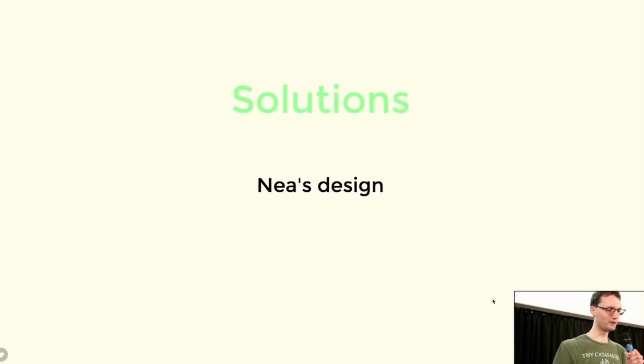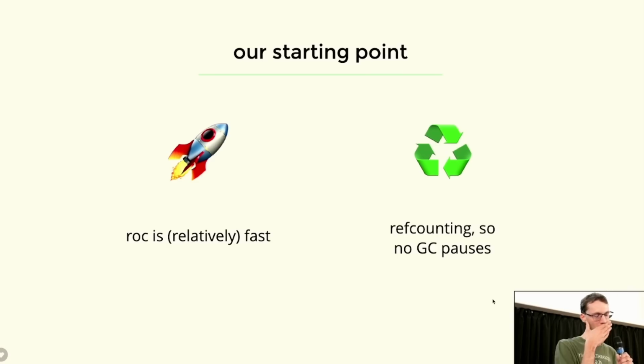So these are not universal good answers, but these are the answers that we came up with. First of all, our starting point is actually pretty good. Roc is a much faster language than the status quo in the web space, right? Winning from Ruby is very easy when it comes to speed. Roc is relatively fast because we're compiled and we can use LLVM for all the optimizations, etc.